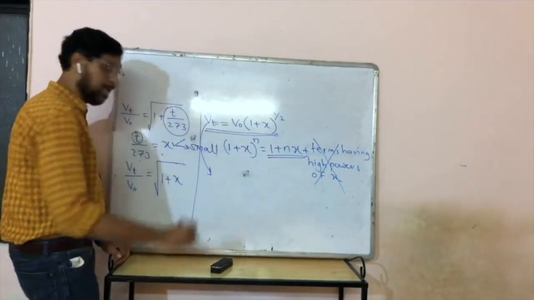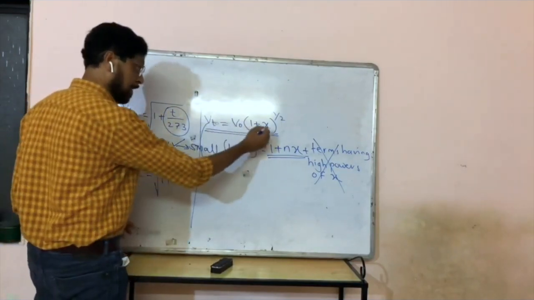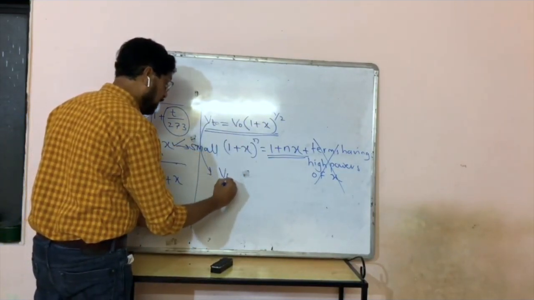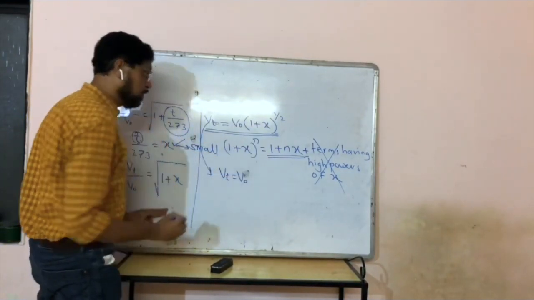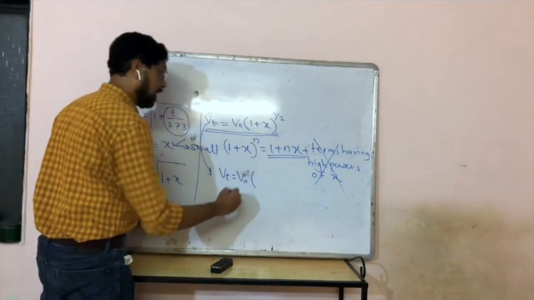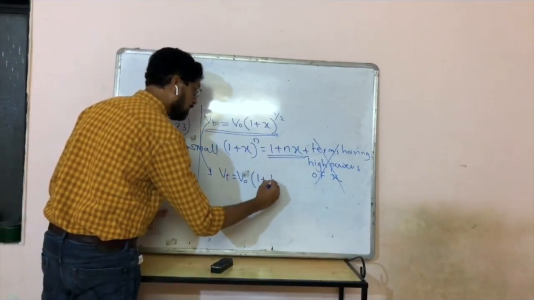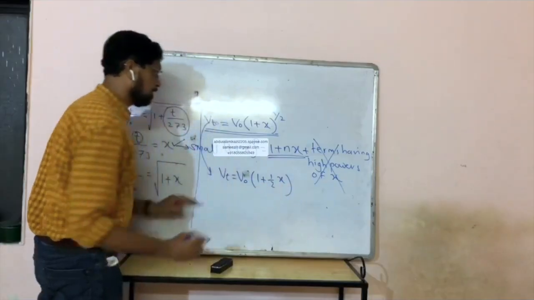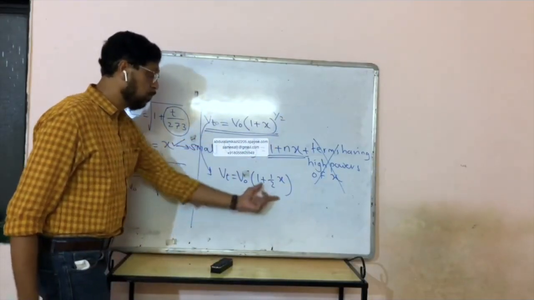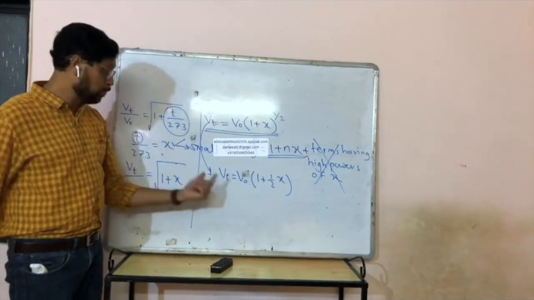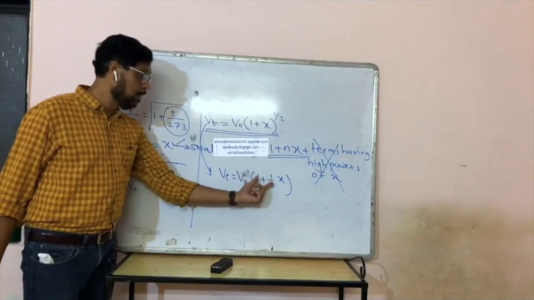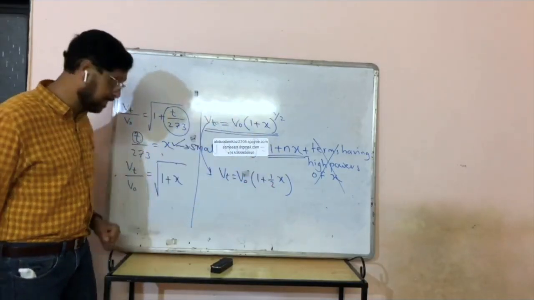So this equation will now become, because x is very small, Vt equal to V0 into bracket 1 plus half x. So Vt is equal to V0 into bracket 1 plus half x.